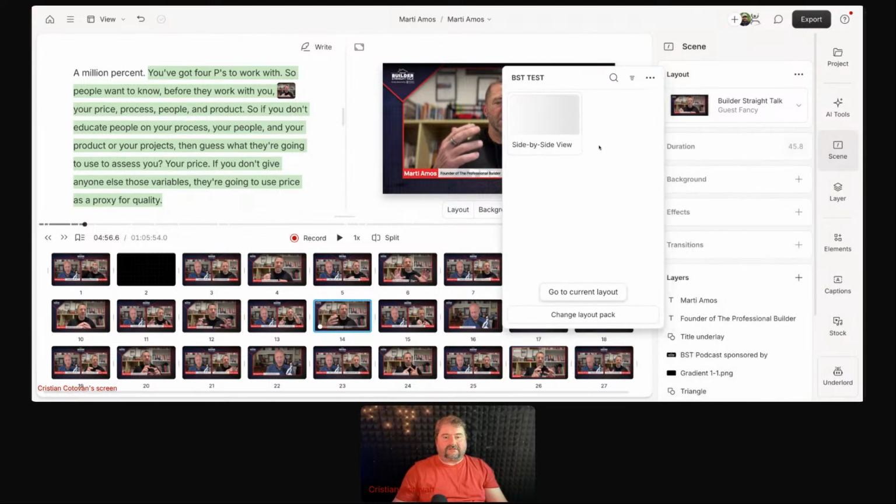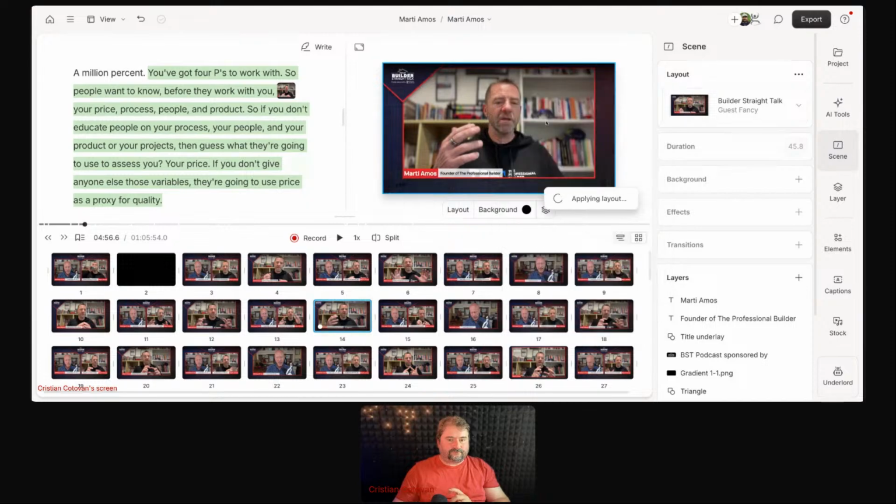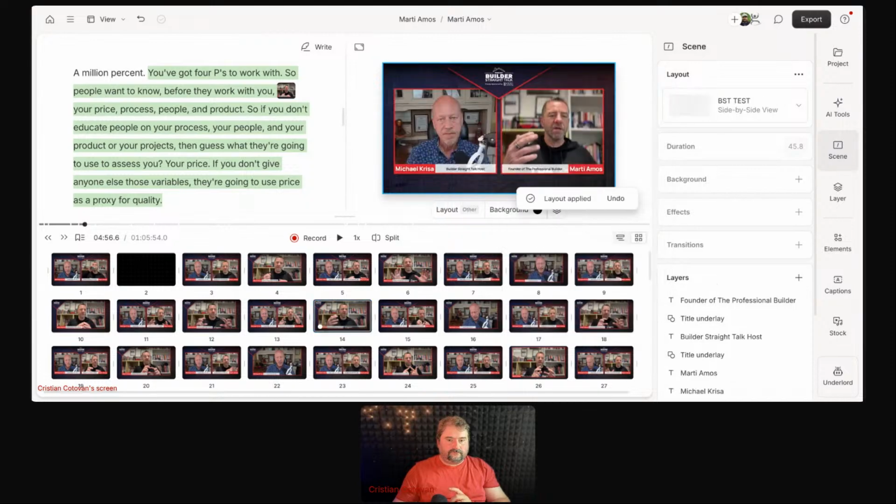And it brings that side by side view because it remembers that I just created this project here, BST test, right? So I can now apply this. Don't worry about the thumbnail of the layout not being generated. It will be showing up in a while. But if I apply this, look at this. Boom, it goes to side by side view, right?